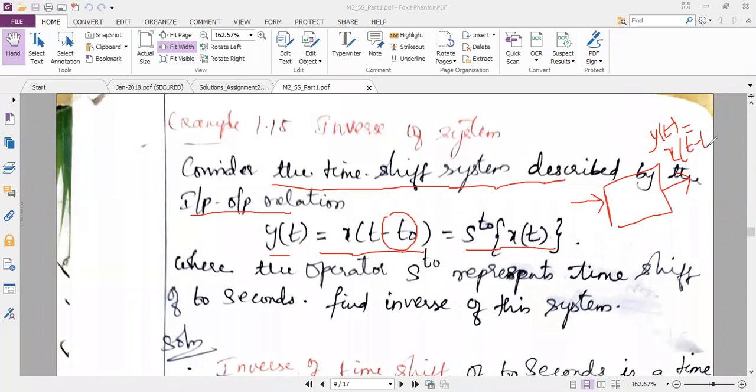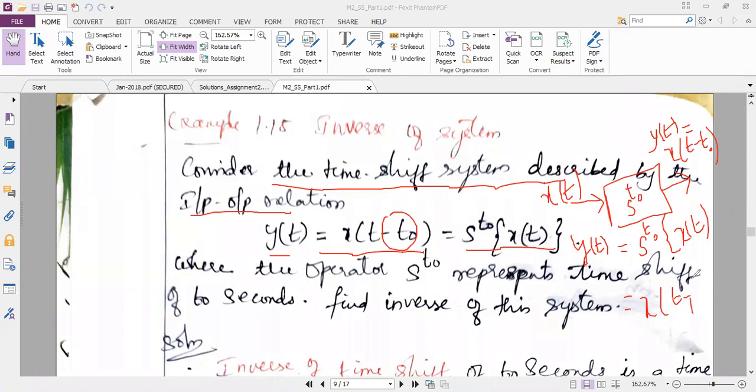So my input is originally x of t. So I should get x of t minus t naught in the final output. For that, I can use my operator S power t naught. This is my operator. So my y of t, as per the block which I have drawn, is nothing but the operator S power t naught of x of t. So if I use the operator, then my output is x of t minus t naught.